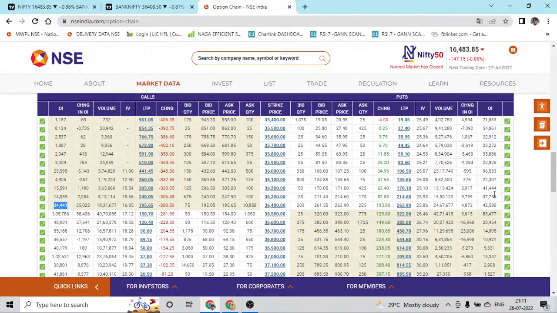If you see, 36,000 is getting good numbers against the call option. So definitely this would act as a decent support at least for tomorrow and the day after tomorrow, which means Bank Nifty can test this level, which is 36,000. So this is the prediction for tomorrow and the day after tomorrow. So any other questions?